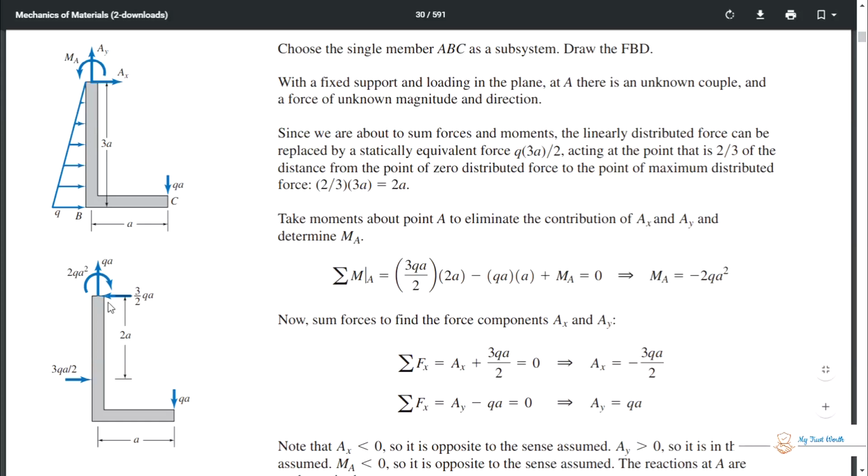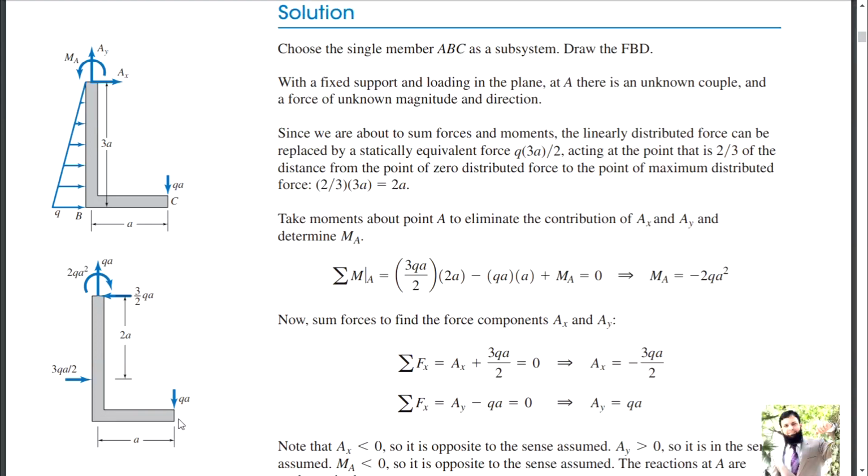How are we going to find them? You can take moments over here, here, anywhere. But make sure that you are going to extract some value from wherever you apply the moment formula. So it will be feasible here, and it will be feasible here.